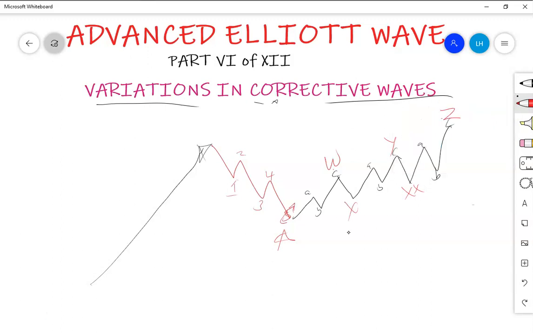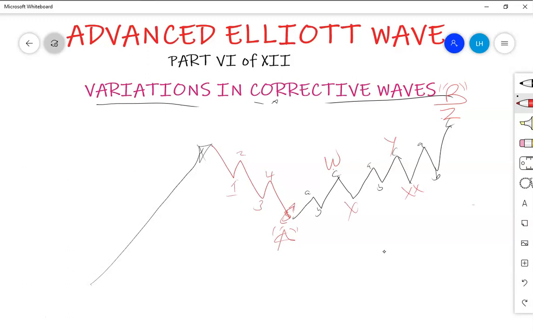Now on completion of this Z, in a higher degree, where we had this as A, it will be wave B. We had A in the beginning, then we have B now, then we are waiting for C. But most traders will fail to understand this complexity. If you don't have prior information about the possible variations in zigzag, you'll just be wondering what's taking place there.